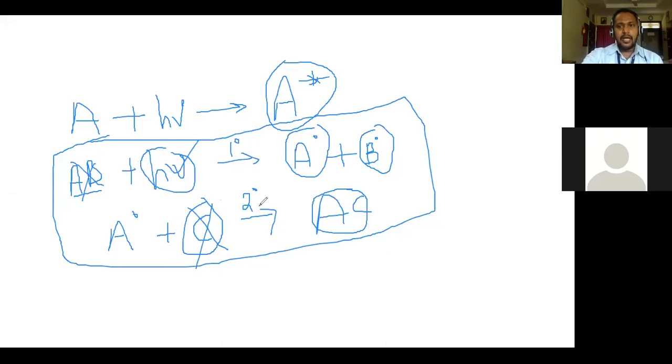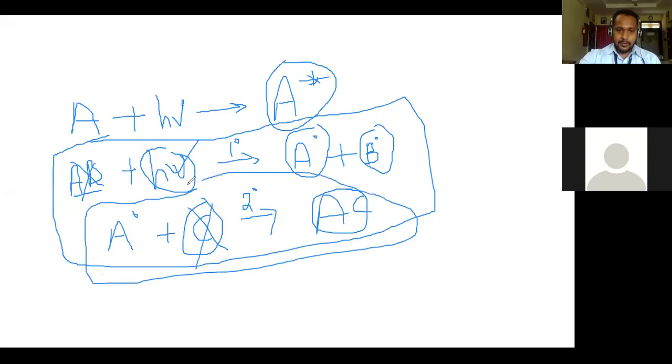Now, the reasons for high quantum yield. First of all, photochemical reactions are not simple or straightforward. They are complex reactions, meaning they involve primary photochemical reactions as well as secondary photochemical reactions. And keep in mind, this secondary photochemical reaction may take place in the dark also. It is not necessary to apply the light continuously for those photochemical reactions.